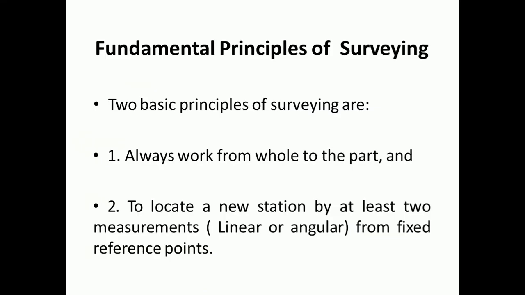and that type of surveying is nothing but the geodetic survey. Whatever part we have discussed, all these surveying operations are based on two important principles. These two important principles are called the fundamental principles of the survey. The two basic or fundamental principles of surveying are: the first important principle is always work from whole to the part. And the second principle is to locate a new station by at least two measurements from fixed reference points. Measurements may be linear measurement or angular measurement.